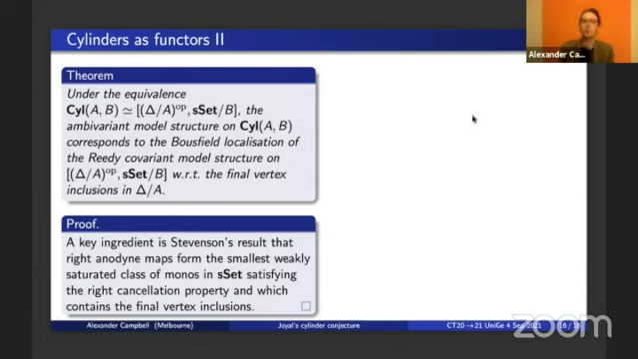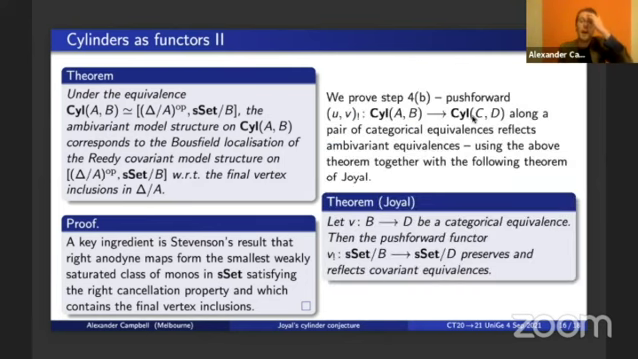Now the proof involves various things. Let me just mention one, which is a result of Danny Stevenson, which characterizes the class of right anodyne extensions of simplicial sets, which are involved in the definition of these covariant model structures, in terms of the final vertex inclusions. Very useful result. And so we use this theorem together with a theorem of Joyal, which states that push forward along a categorical equivalence preserves and reflects covariant equivalences. This is a very deep theorem, very difficult to prove.